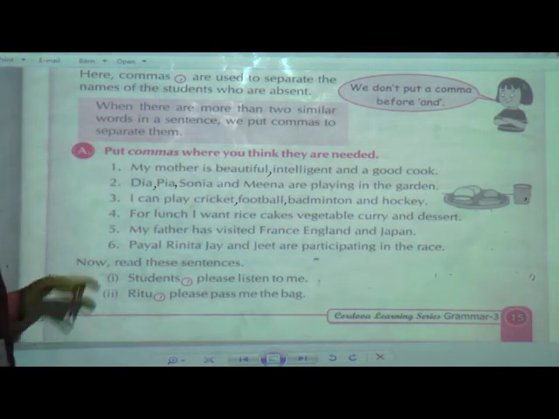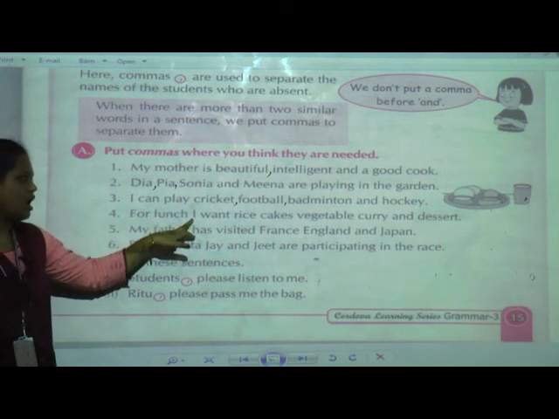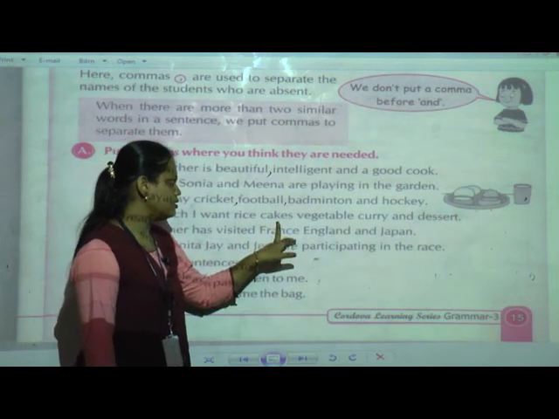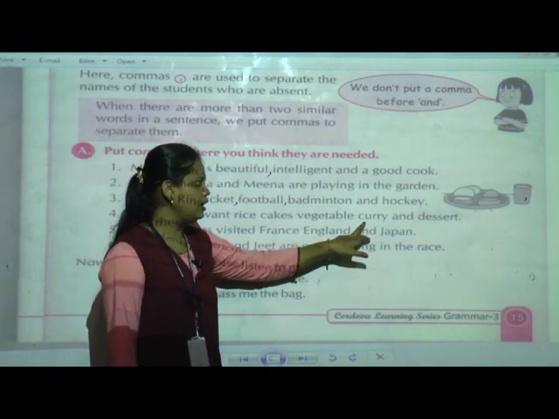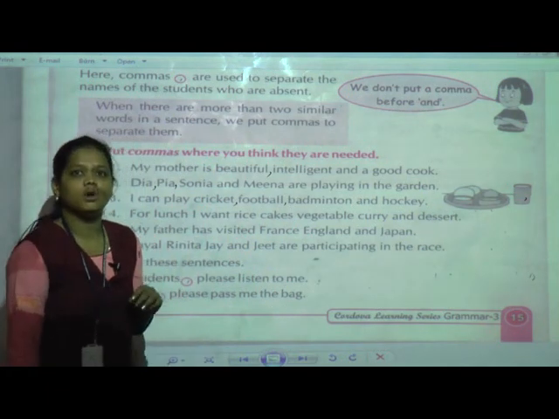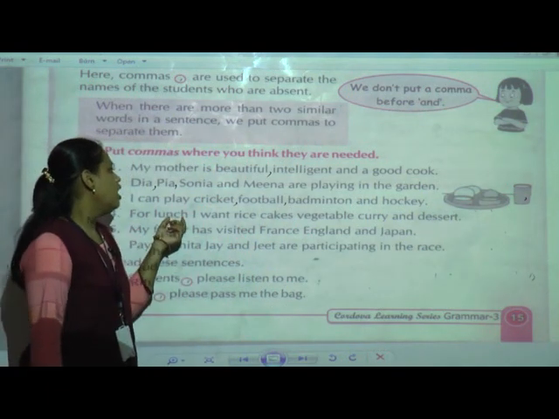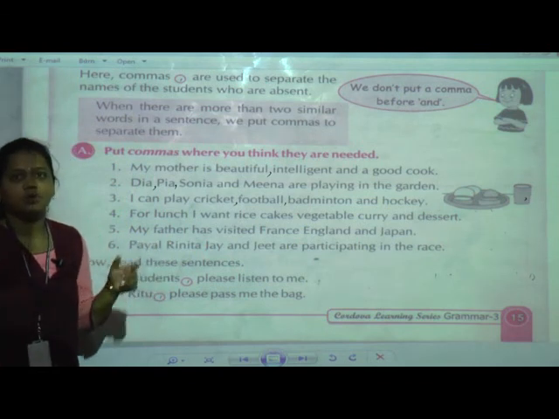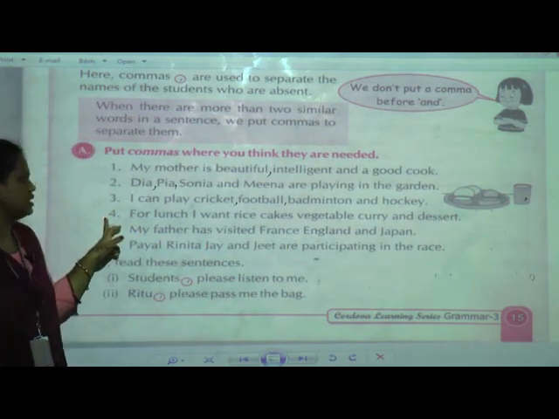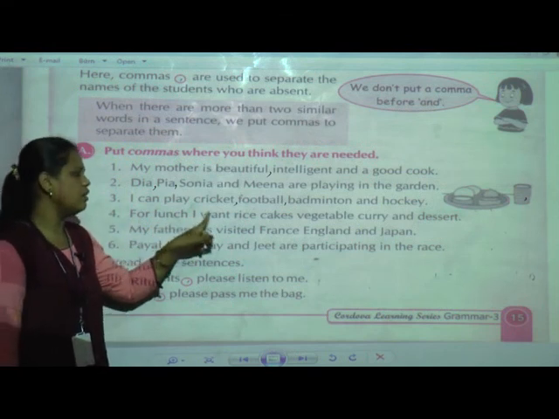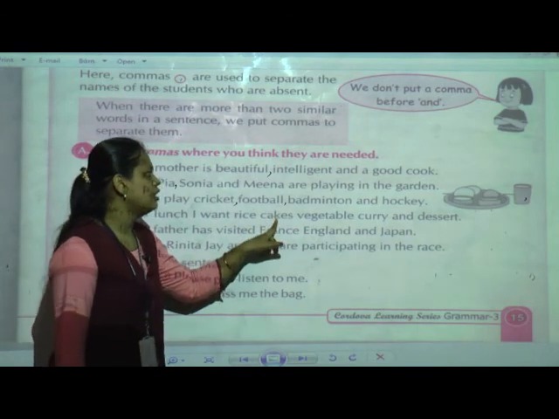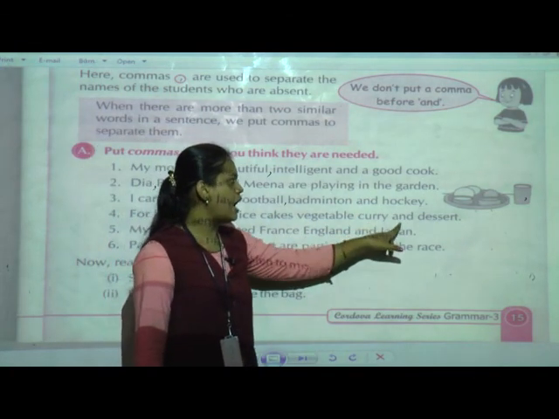Now fourth one. For lunch, I want rice, cakes, vegetable curry and dessert. See, when you want to have lunch, that time you are going to demand something from your mother. So like that, one sentence is given. For lunch, I want rice, cakes, vegetable curry and dessert.